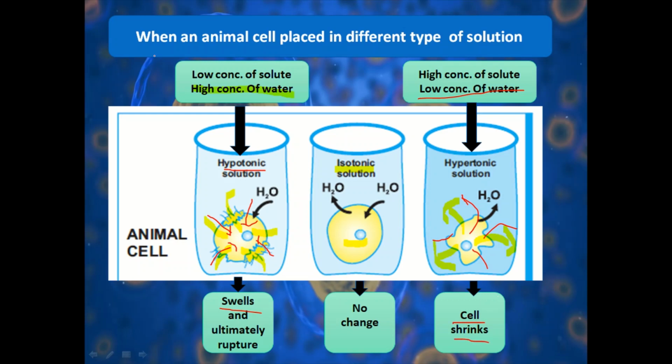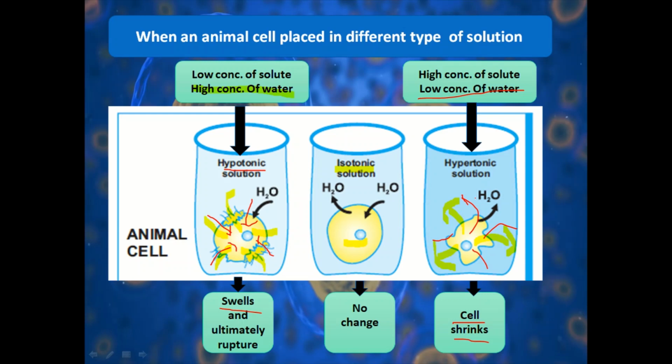So this is the conclusion. If we put an animal cell inside the hypotonic solution, the cell will take in water and it swells. If we place an animal cell inside the isotonic solution, no change takes place. And if we put an animal cell inside the hypertonic solution, water releases out from the cell, and this process is known as exoosmosis.